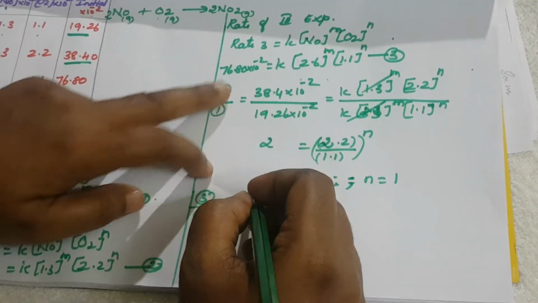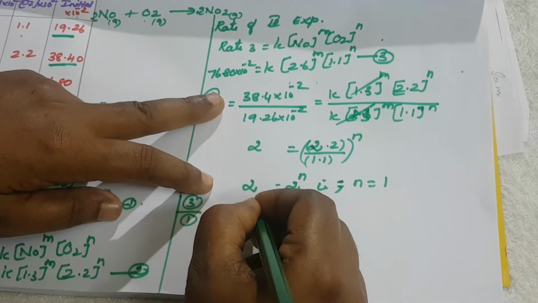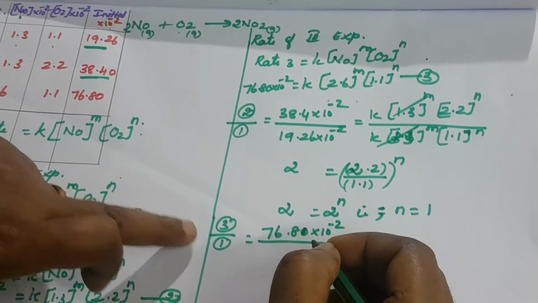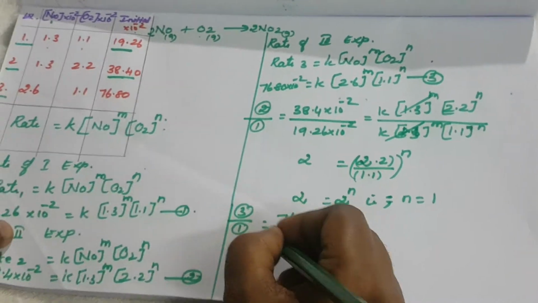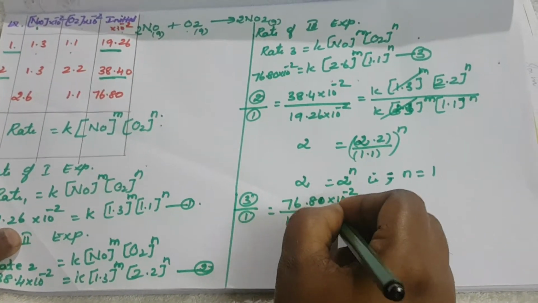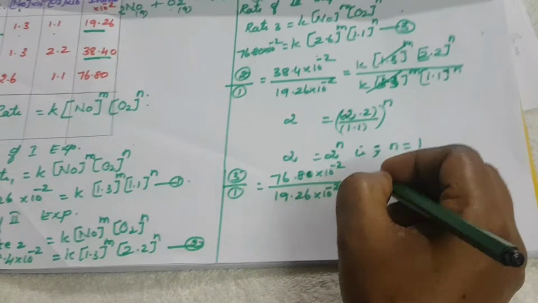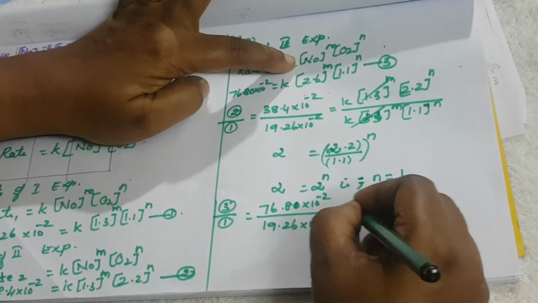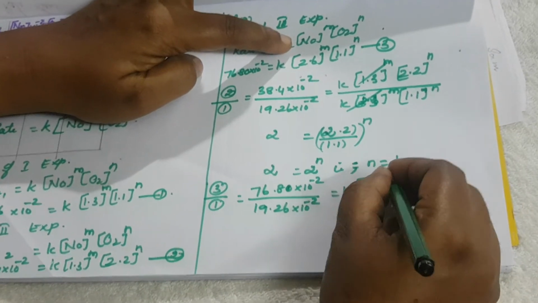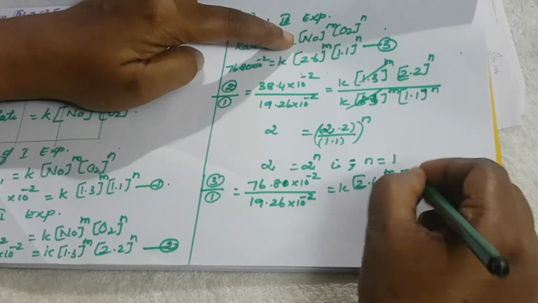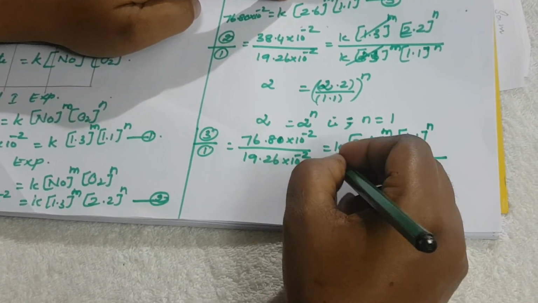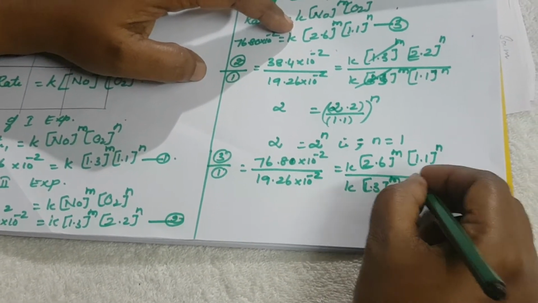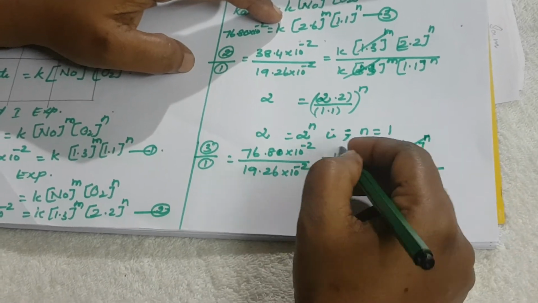The third value is 76.8 into 10 power minus 2 divided by the first value, 19.26 into 10 power minus 2, equal to K into 2.6 per M, 1.1 per N divided by K into 1.3 per M and 1.1 per N. So this will be cancelled.